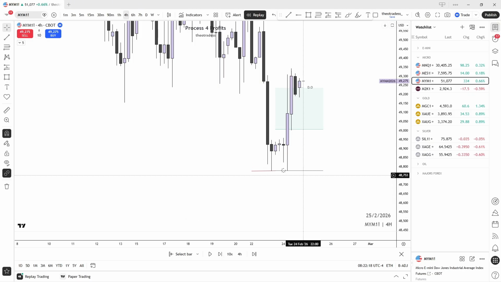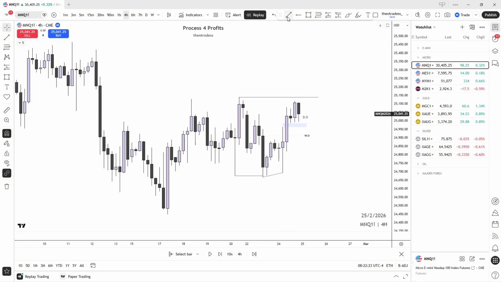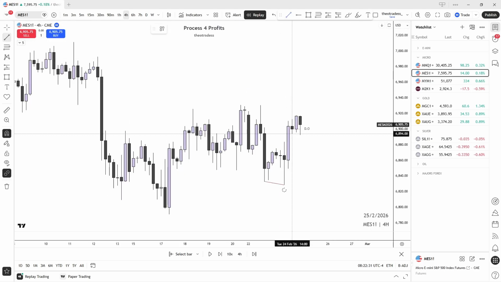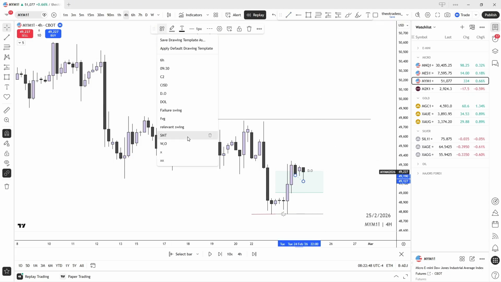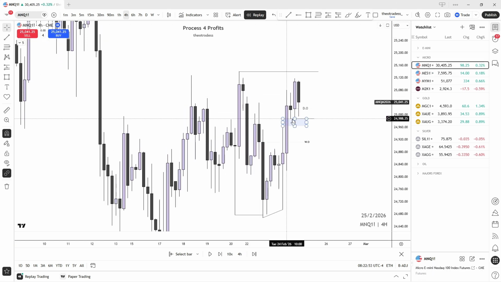Oh shit, let's check that. Equal lows. So we want to see that equal lows get taken out on Nasdaq. ES has taken it out. But I'm not gonna trade away from equal lows. The Nasdaq needs to take it out. Also YM has taken it out. It is technically an SMT, but I don't want to see SMTs like this, man, where it's equal lows. I don't like that type of SMT.